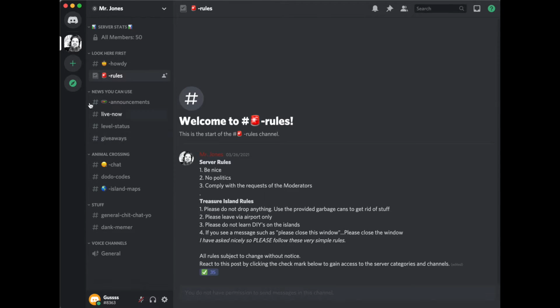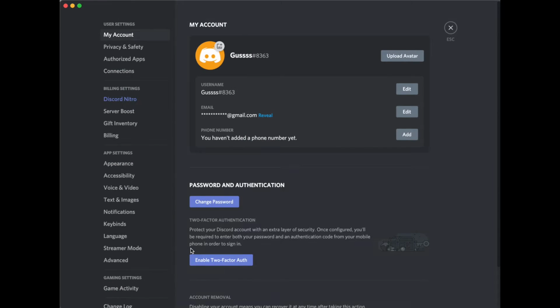Let's see what else. Settings. If you just joined, you don't have an avatar set. If you don't have an avatar set, it'll look something like this down here. Mine just says Gus and then a generic avatar that Discord picked. Click over here, user settings. If you're on a mobile app, you might have to scroll down somewhere to see the settings gear. But once you're in there, my account, change avatar, just click it, select a photo from your phone or your desktop, upload it, good to go.